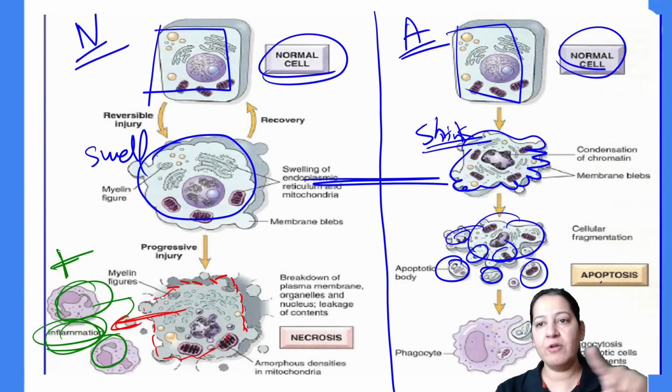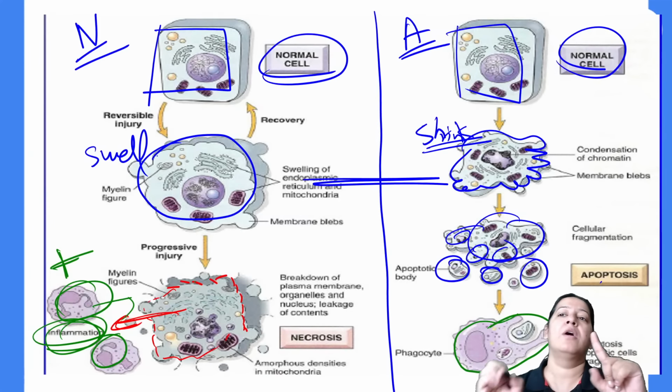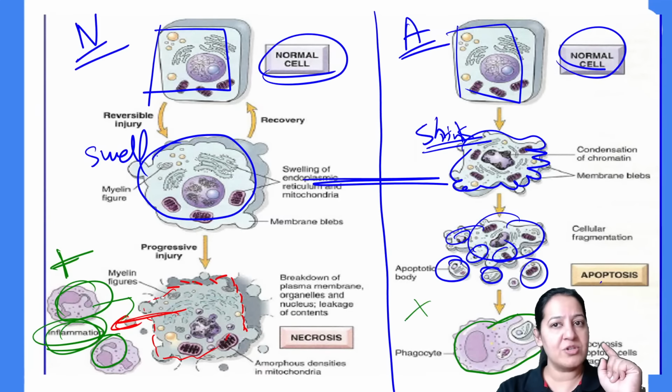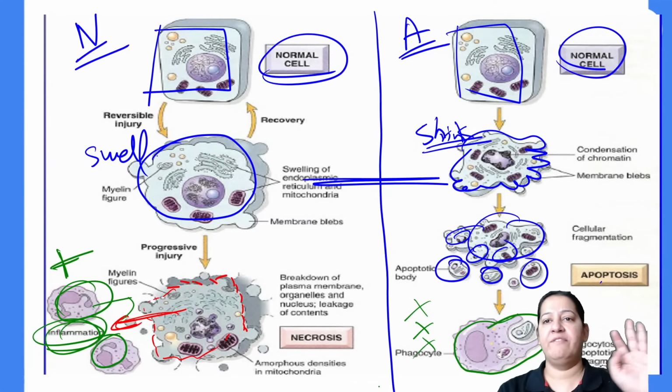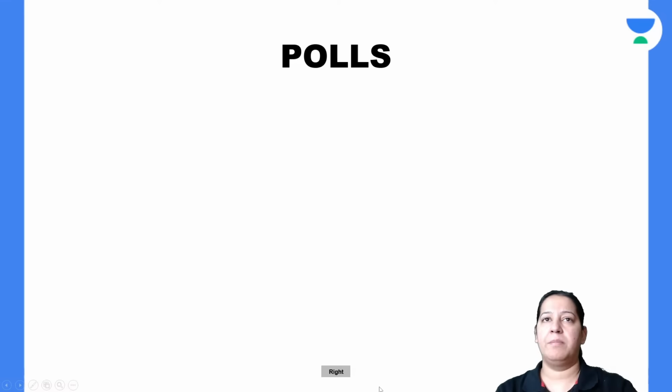But here a phagocyte is coming. This is the phagocyte. Neutrophil is not coming and the phagocyte is engulfing all the apoptotic bodies. So no disruption, no leakage, no inflammation. Everyone gave me a thumbs up. Have you got it? So the same diagram you can see.